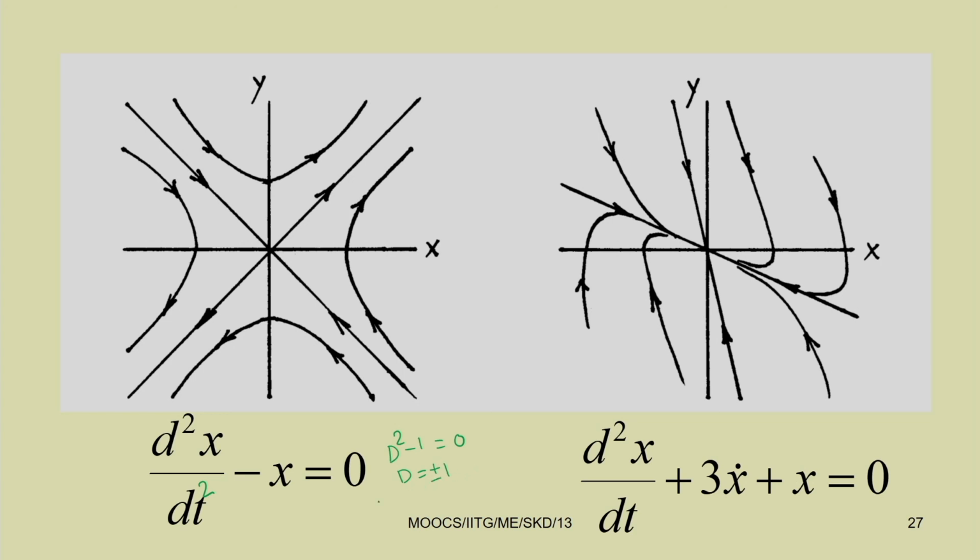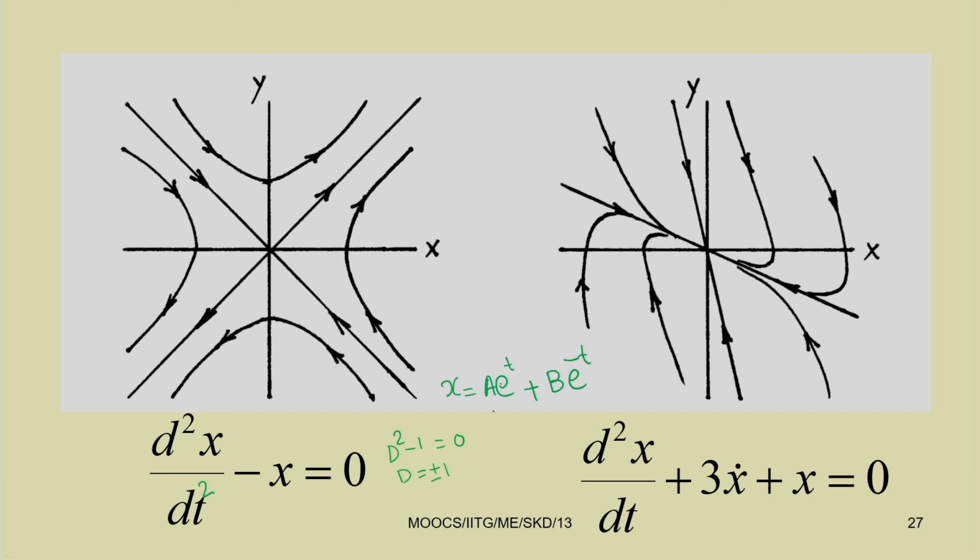If D equal to plus minus 1, the response becomes x equal to a e to the power t plus b e to the power minus t.